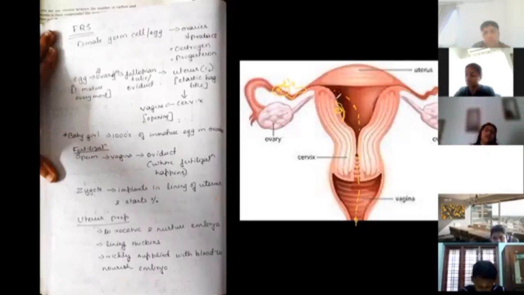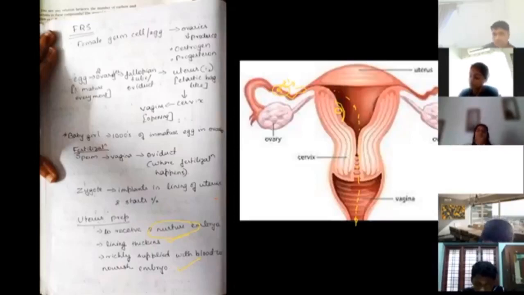Every month, what does uterus do? Uterus is always prepared to receive the baby. Every month, uterus prepares itself for receiving the fertilized egg. How does the uterus prepare? Uterus creates thick lining so that the baby feels very, very warm and happy. It is filled with a lot of blood vessels, a lot of blood to nourish the embryo. The lining is going to thicken, and it also helps in the nourishment of the embryo. Okay, and it is richly supplied with blood in order to nourish the embryo.